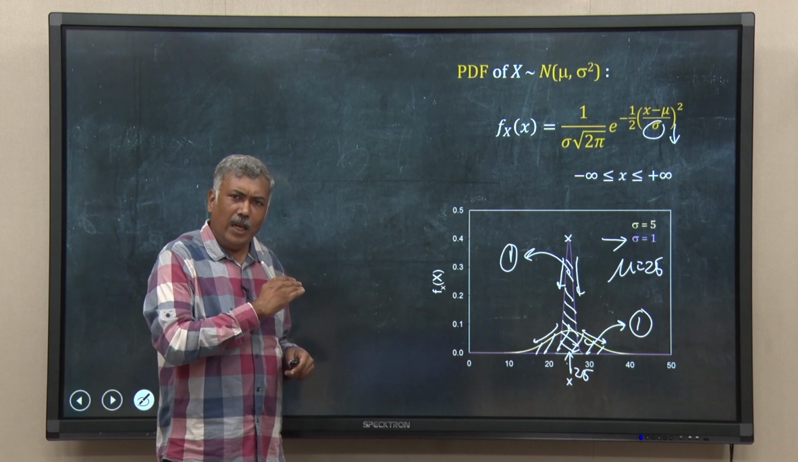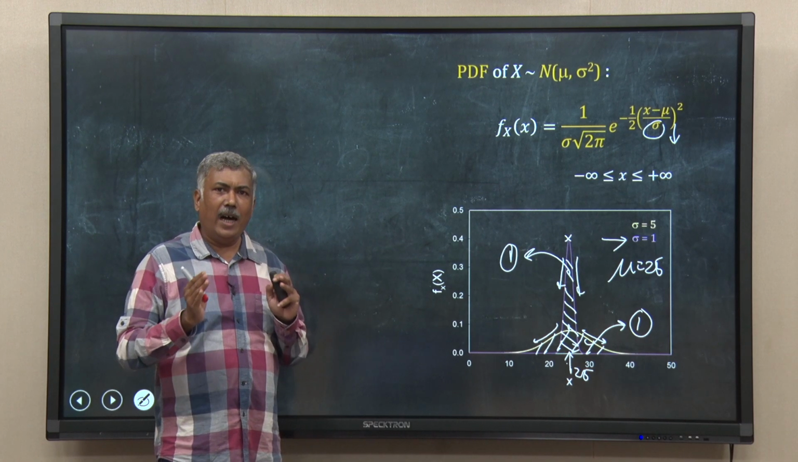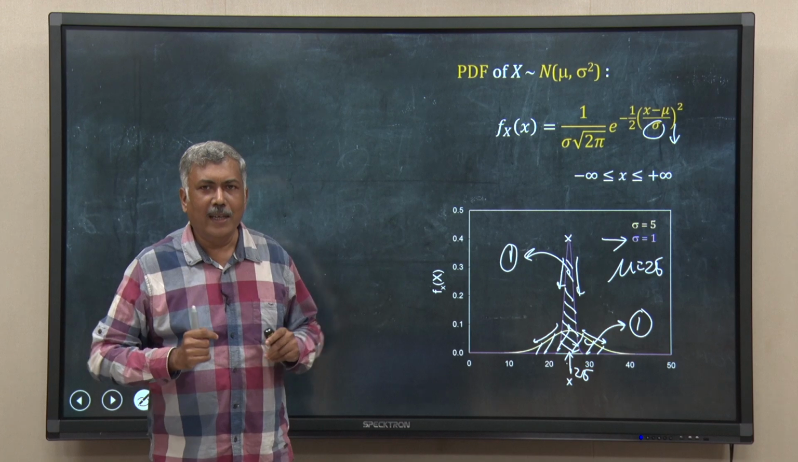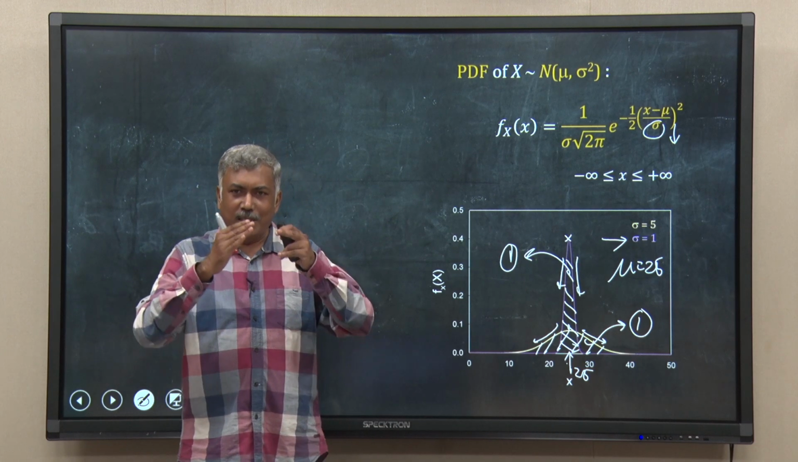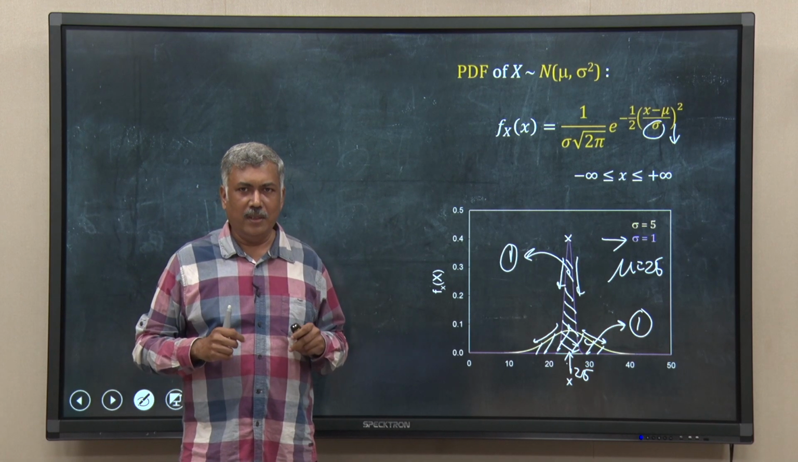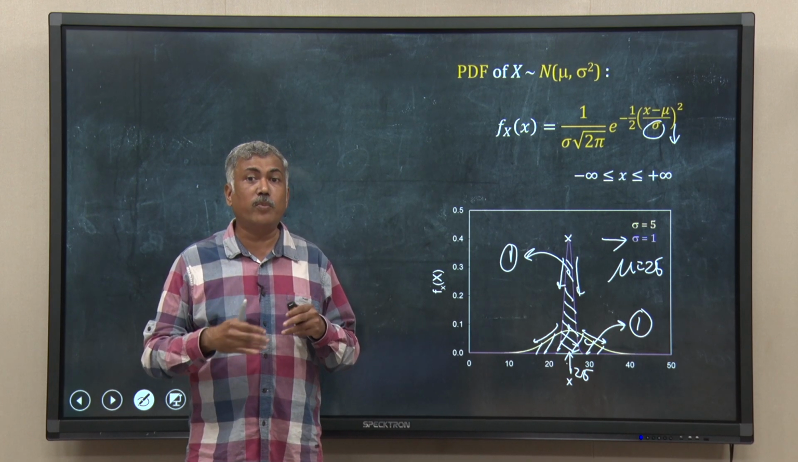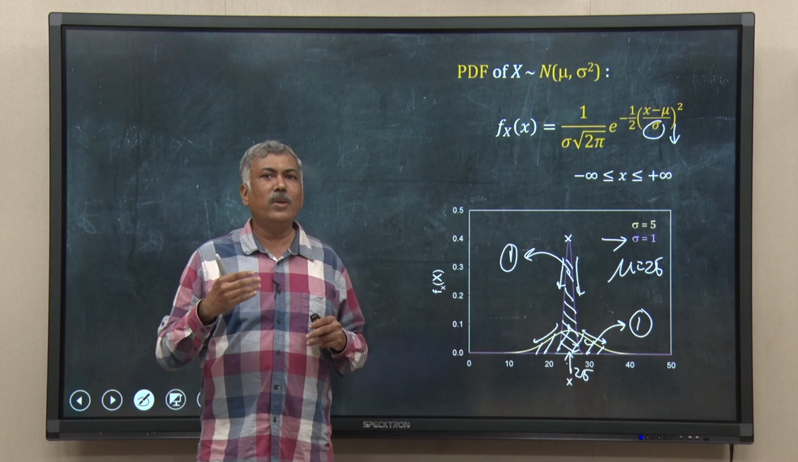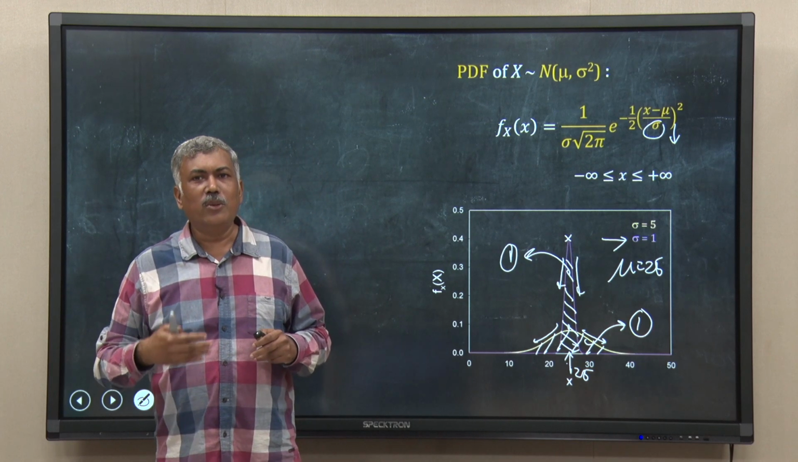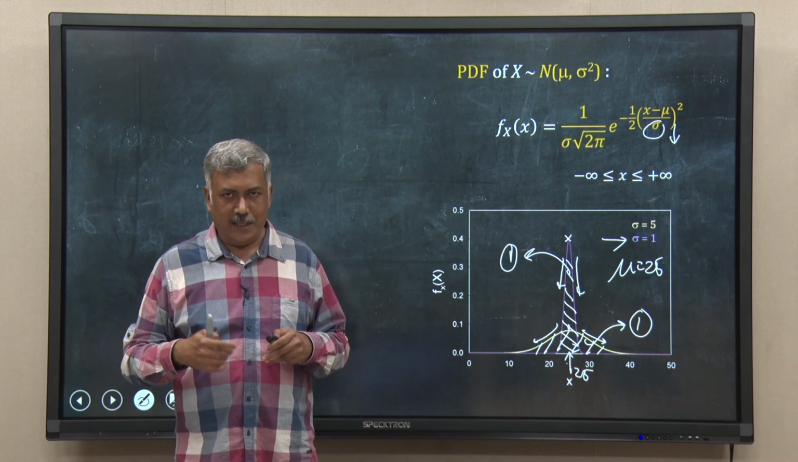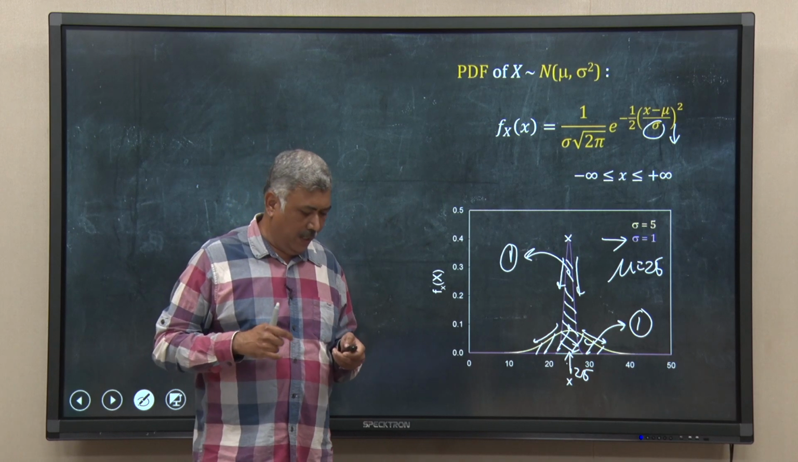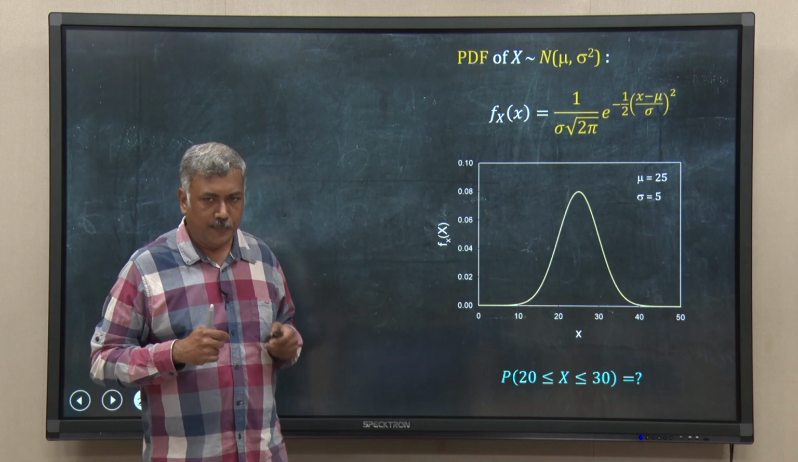Now, we have understood the PDF, right, and how mu and sigma affect the shape of this symmetric bell shaped normal distribution. Now, let us try to use this normal distribution to calculate probabilities, because remember, we are using the probability density function to calculate probabilities by integration, right, or by the area under the curve method. So, let us see a few examples.